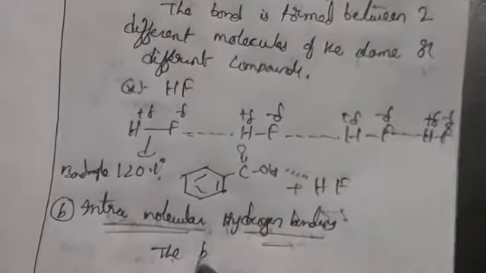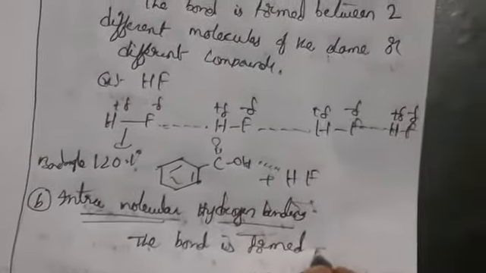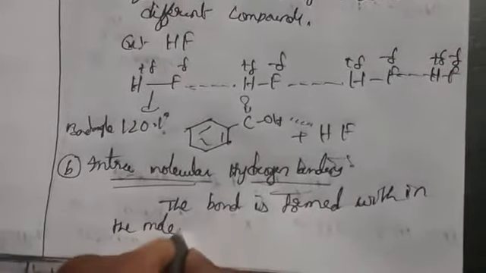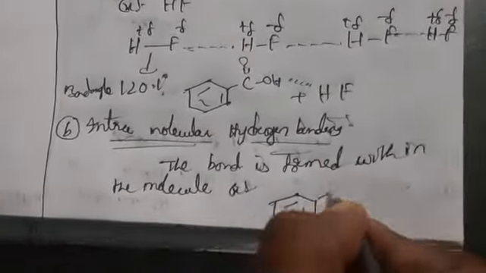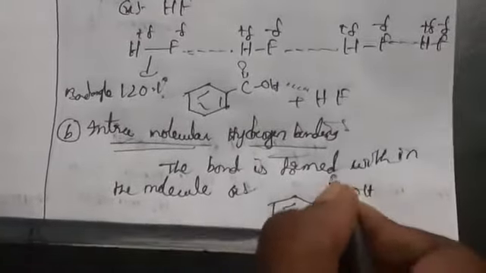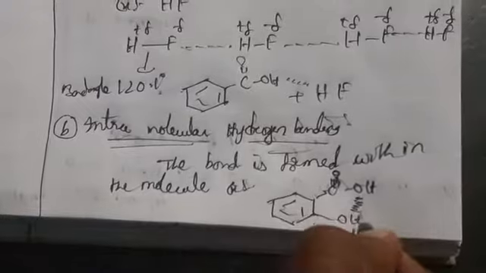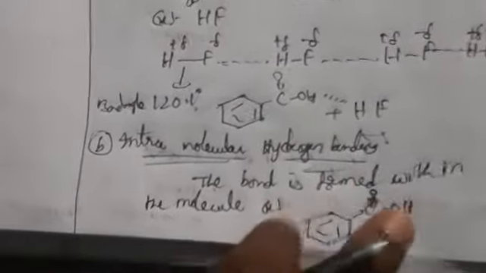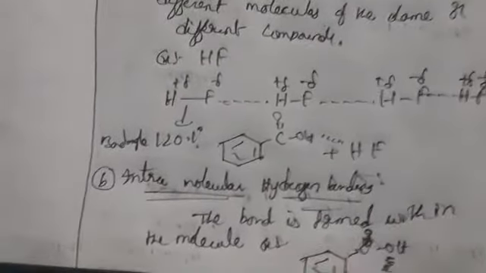When the hydrogen bond is formed within the molecule, we call it intramolecular hydrogen bonding. For example, take C double bond OH, benzoic acid, where we have an OH group. The hydrogen bonding takes place in the same molecule, and we call this intramolecular hydrogen bonding.